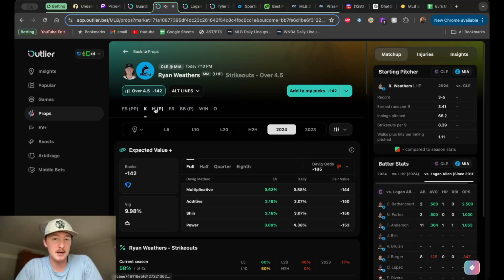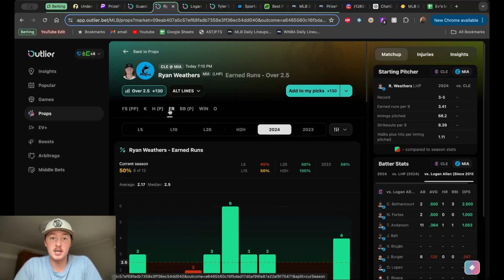So that's something interesting. But Cleveland typically isn't a great strikeout team, a team that doesn't strike out too much, but they've been middle of the road. So if you want to be looking at 4.5 strikeouts for Ryan Weathers, maybe ride that train. I wouldn't mind that. But let's go back to his stats right here.